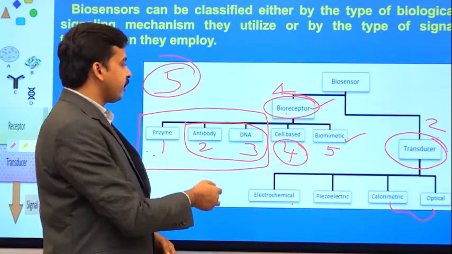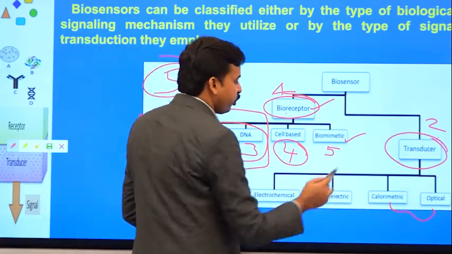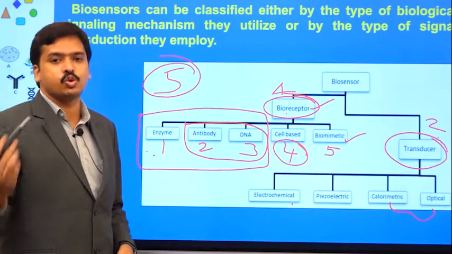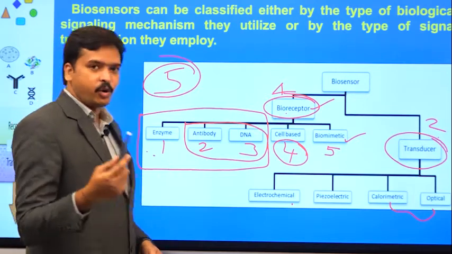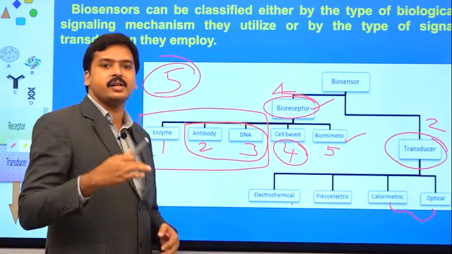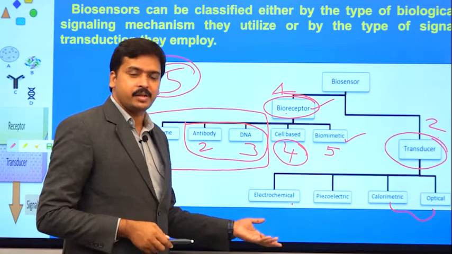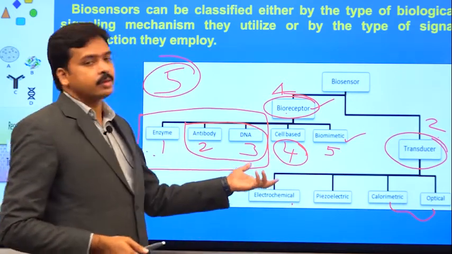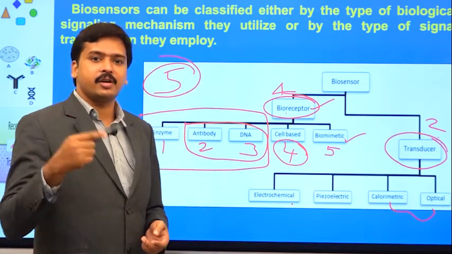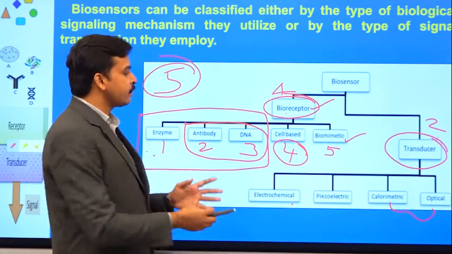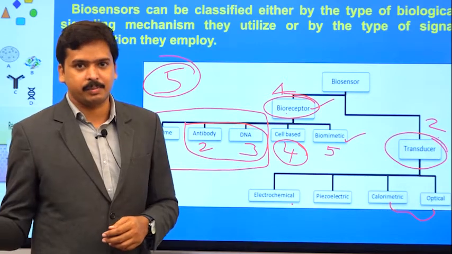If you go into detail, as we already discussed, you have these five types, and here I gave you only four different types. But among transducers there are many others, like impedimetric, where we see how the current is passing, whether there is any flow disturbance or whether there is continuous flow. One of the most important transducers is redox, which we call the amperometric transducer, where a redox reaction, either reduction or oxidation, is sensed. There are a lot of other transducers which we will see in our upcoming videos.